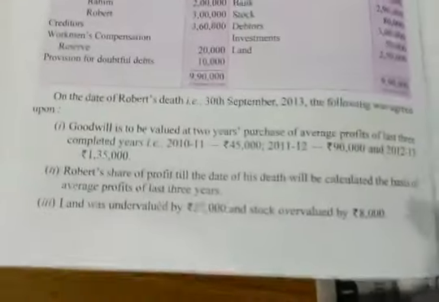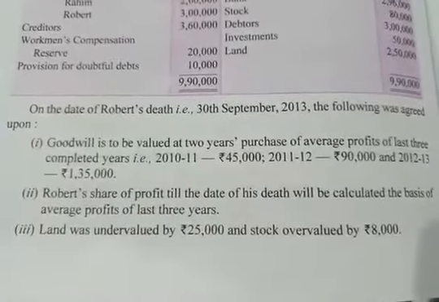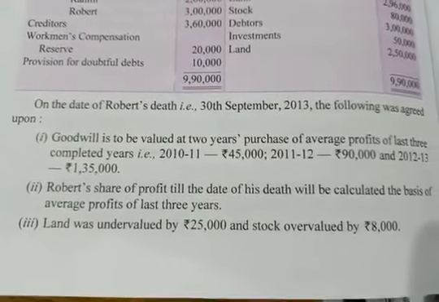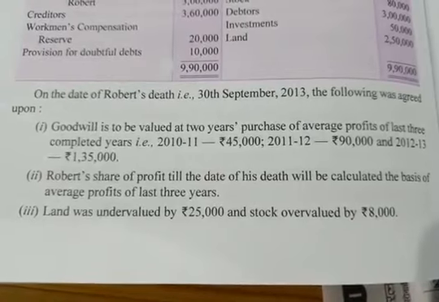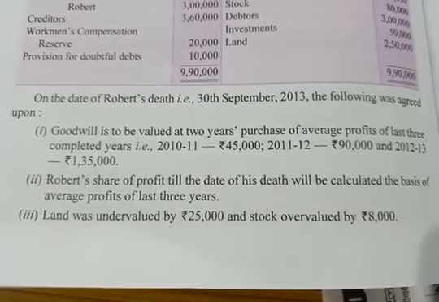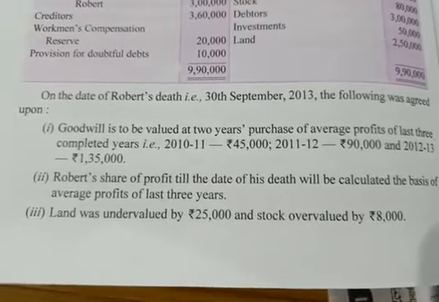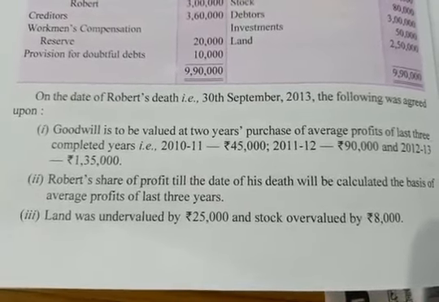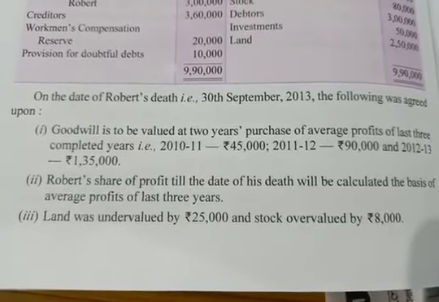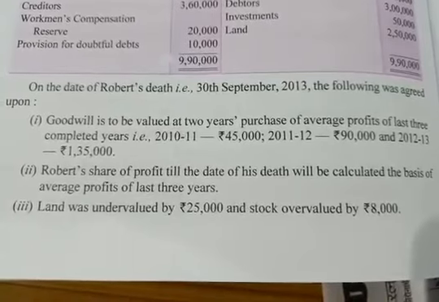On the date of Robert's death, that is on 30th September, the following was agreed. In the first adjustment, the last 3 completed years' profits are given, and we have to calculate the goodwill at 2 years purchase of average profit.